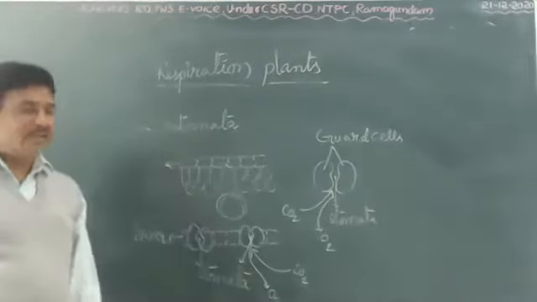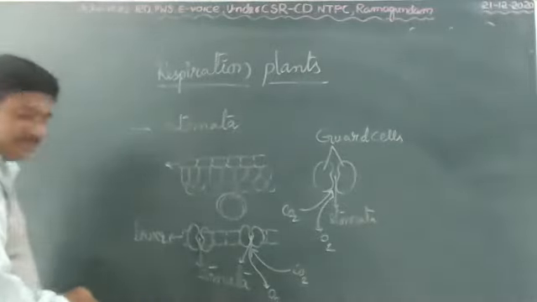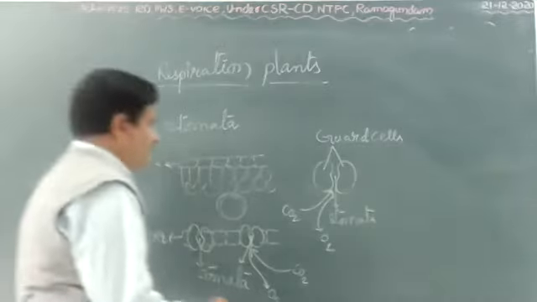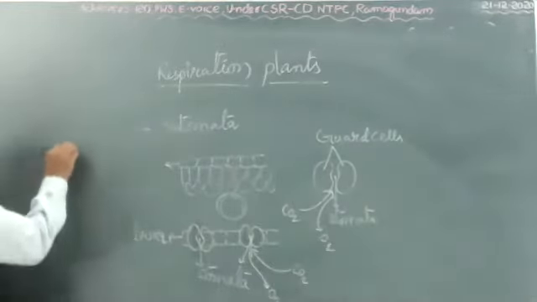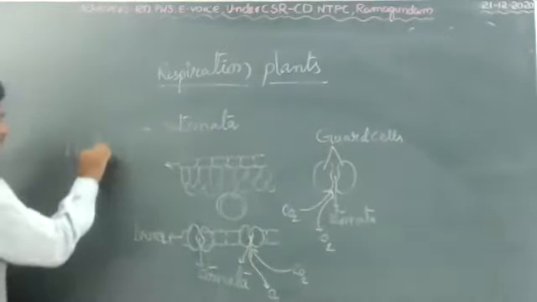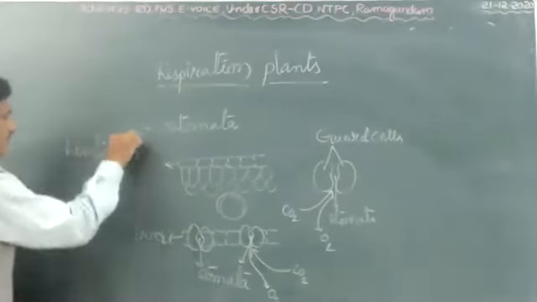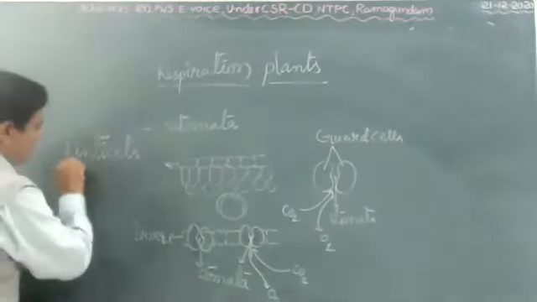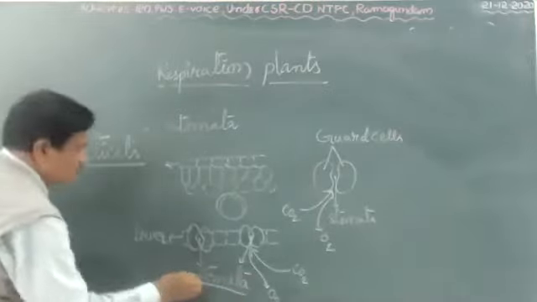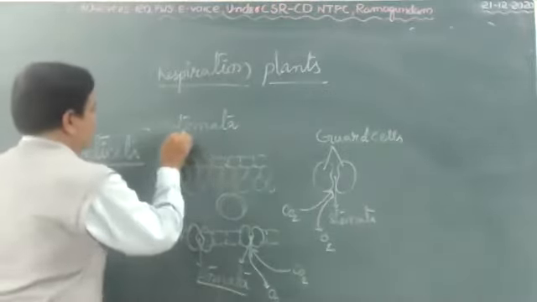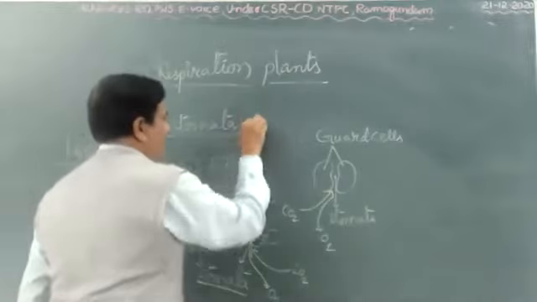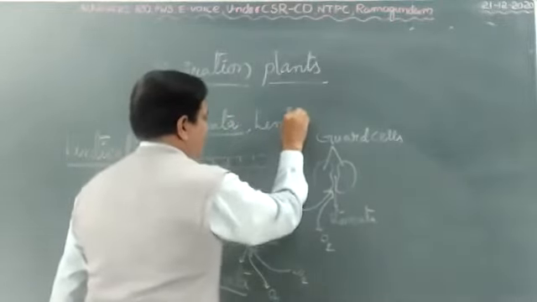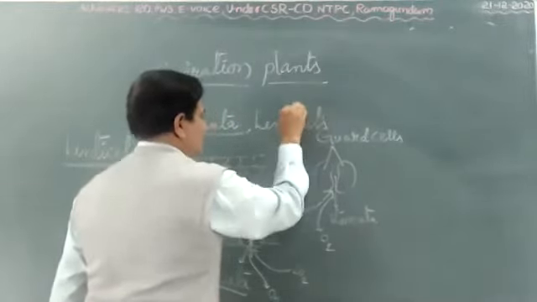That is one. Second one, lenticels. Lenticels and stomata, these two are the main important ones. One is stomata. Second one, lenticels.